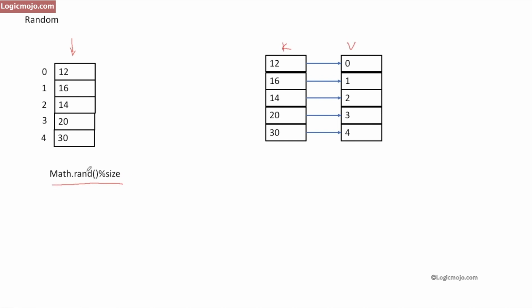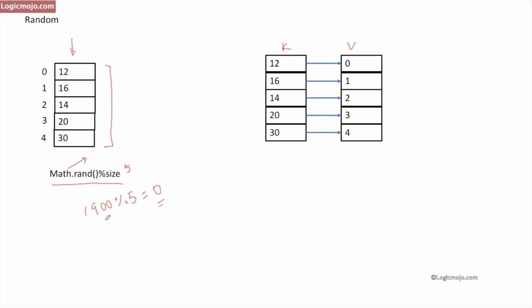So what we do is perform this particular operation. math.rand will return some random number. It can be any number of digits, and on that we perform the modulus operator with the size of this array, which in this case is 5. So if math.rand returns some number, let's say 1900, and we perform the modulus operator with 5, it will return 0.